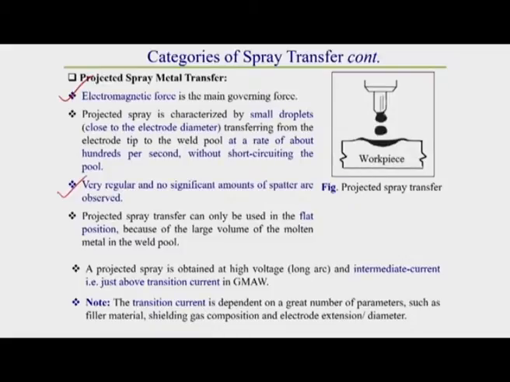Here one thing we should keep in mind: sometimes we have to do welding in the flat position, that means downhand position, sometimes in the horizontal position, sometimes in the vertical position, and sometimes in the overhead position.